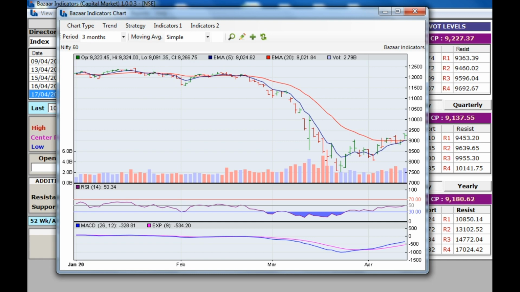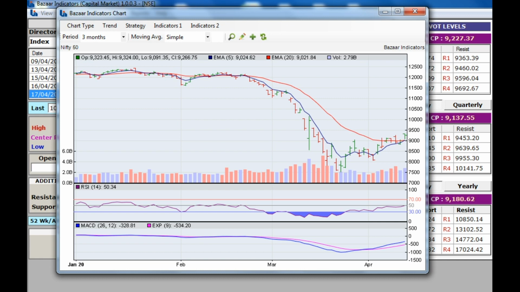This blue line, the 5 day exponential moving average, is crossing. It has already crossed. The 5 exponential moving average is 9024 and the 20 is 9021. That means the 5 day moving average crossed last weekend.